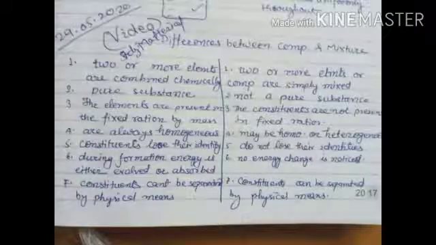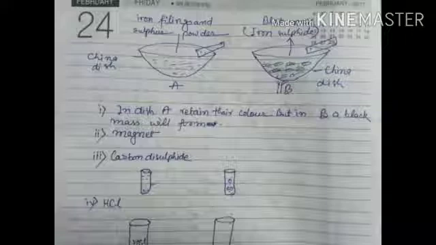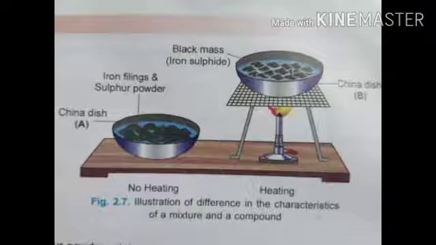Hello students, before discussing further, I would like to remind you that during our classes we had discussed the differences between compounds and mixtures, and we had discussed various aspects, and also the main points of distinction between a mixture and a compound by one experiment in which we had taken iron filings and sulfur powder in two china dishes, A and B. In china dish A we had taken the iron filings and sulfur powder as it is, but in B we had heated it to red hot and we had obtained a black mass.